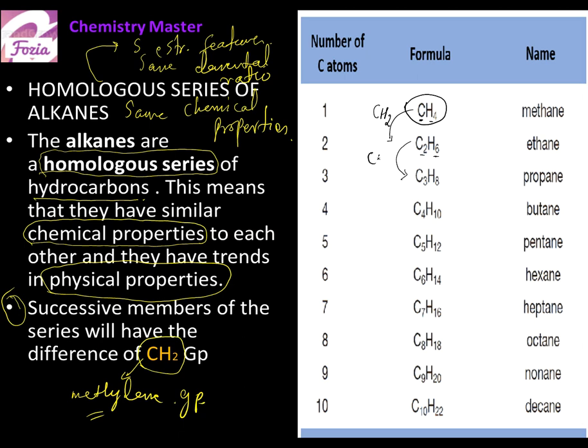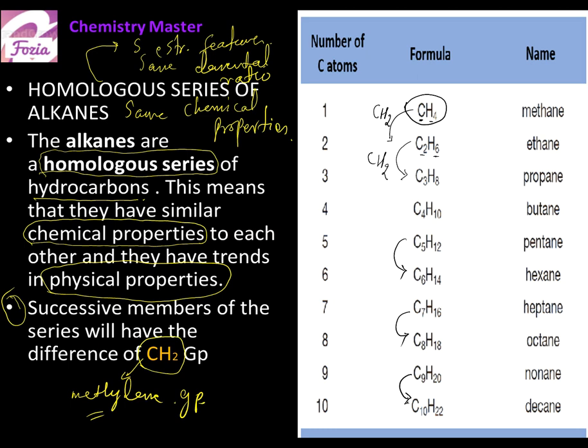Here you can see that all the time the successive members, the closest or adjacent members, have a structural difference of a methylene group. So this is how we keep on adding carbon atoms and hydrogen atoms, and we can determine the molecular formula of the next alkane.